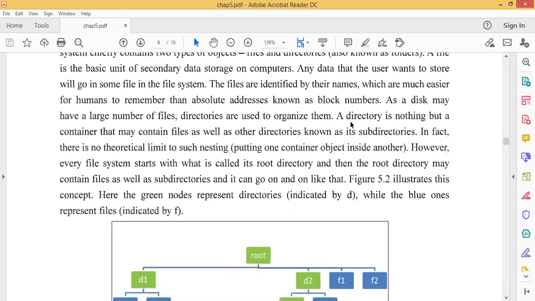And again, underline this line: a directory is nothing but a container that may contain files as well as other directories, known as subdirectories. This means a directory within another directory is called a subdirectory.